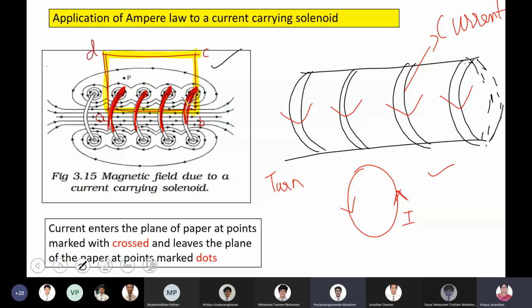Right. It's towards your right only. Fine.